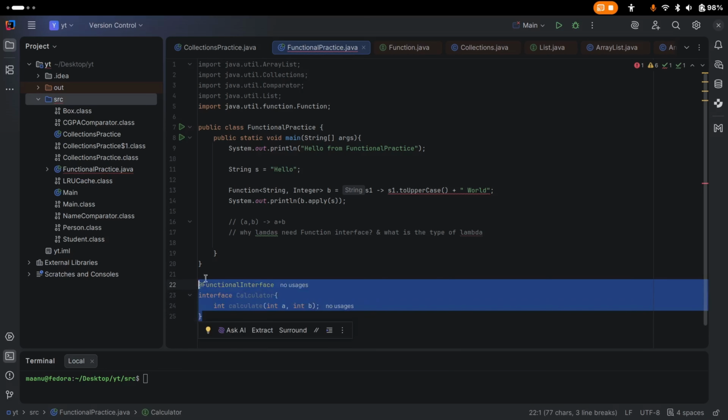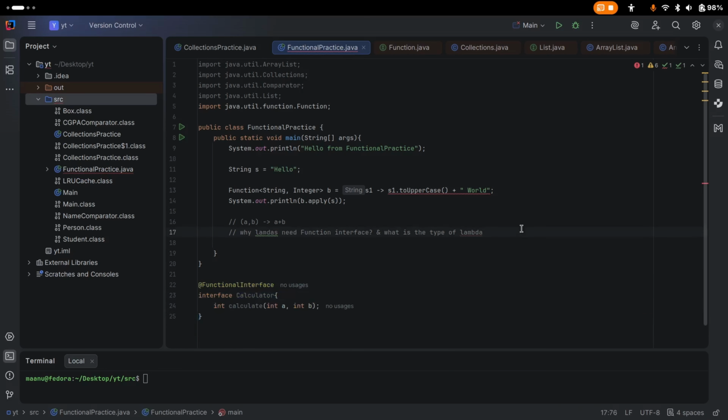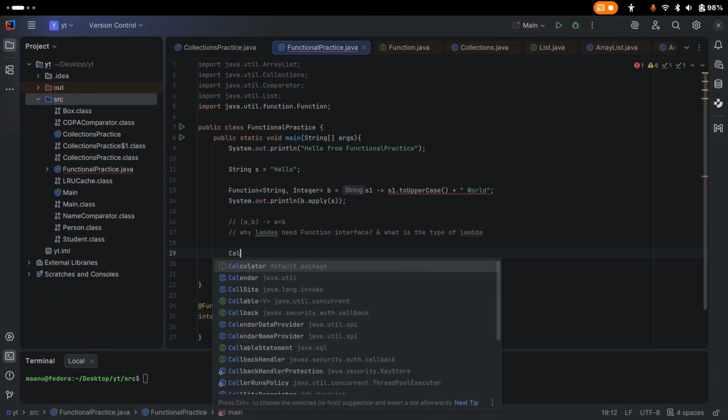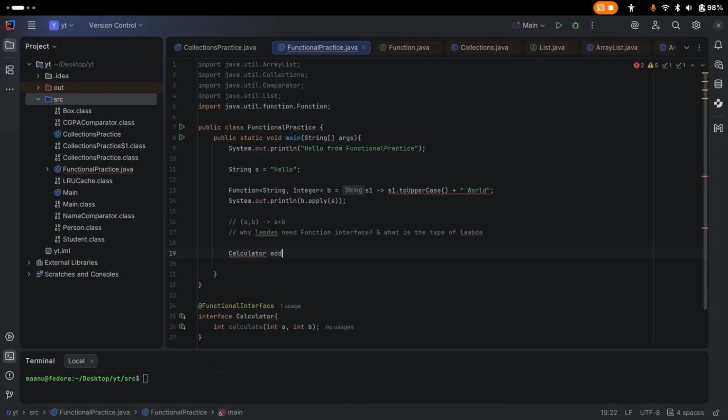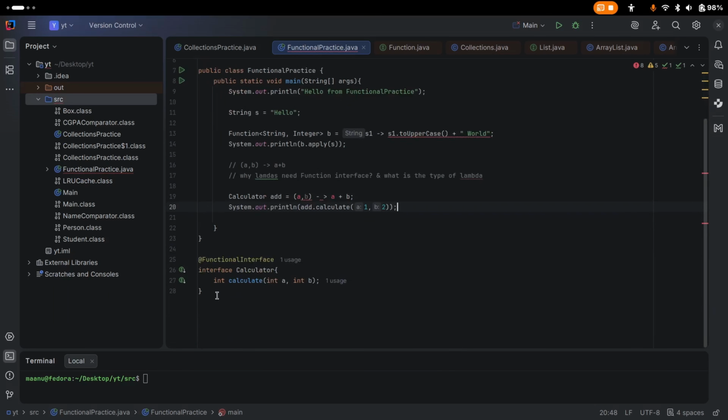We defined this, and now we can call it here. So Calculator add equals, let's say, a, b, and we will return a plus b. Now our lambda will match our functional interface.